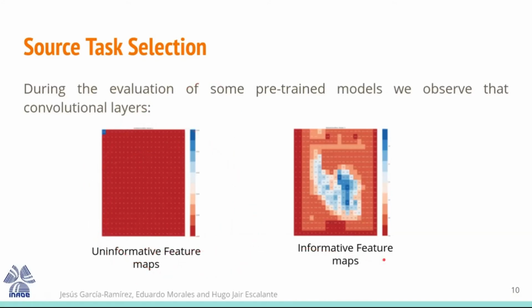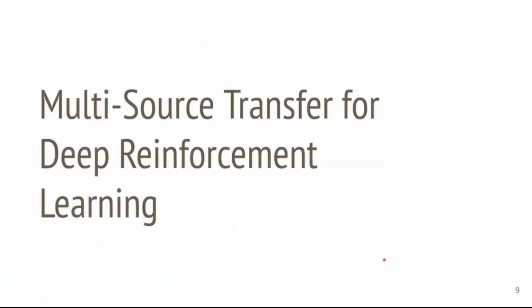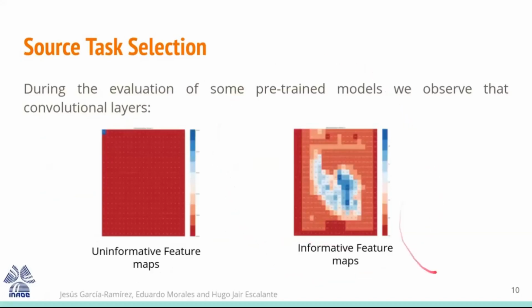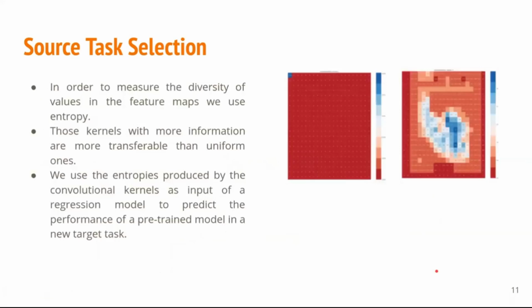Another produces feature maps with diverse values, such as the right figure. So to measure this, we use the entropy value. The uniform outputs will have lower entropy than the diverse value output, like the right figure.